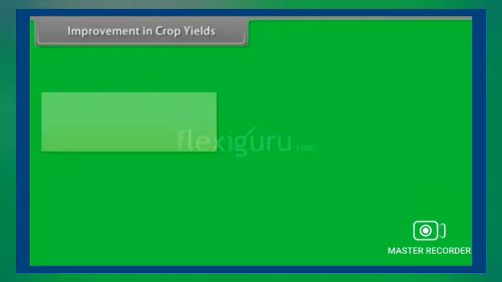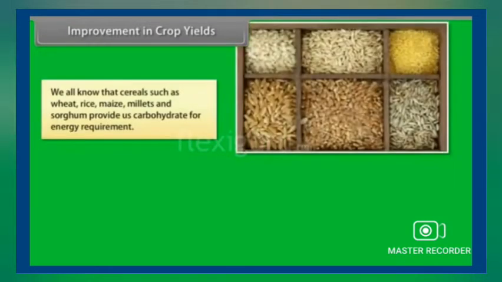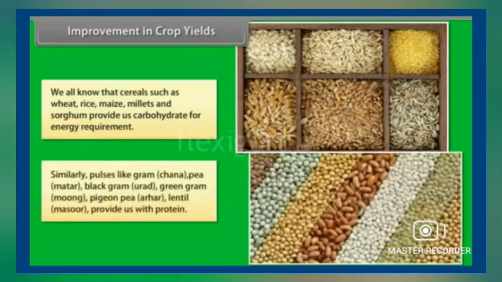Now let us see the first subtopic, improvement in crop yields. We all know that cereals such as wheat, rice, maize, millets and sorghum provide us carbohydrate for energy requirement. Similarly, pulses like gram, that is chana, pea, that is matar, black gram, urad, green gram means moong, pigeon pea, that means arhar, lentil, that means masoor, provide us with protein.